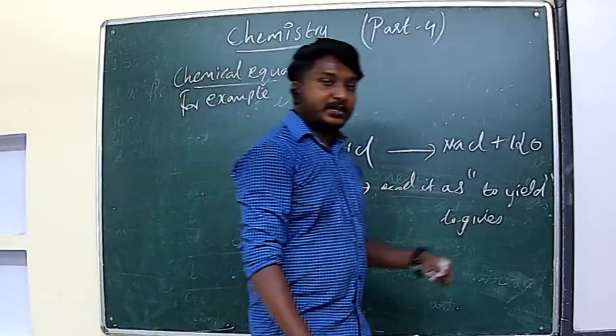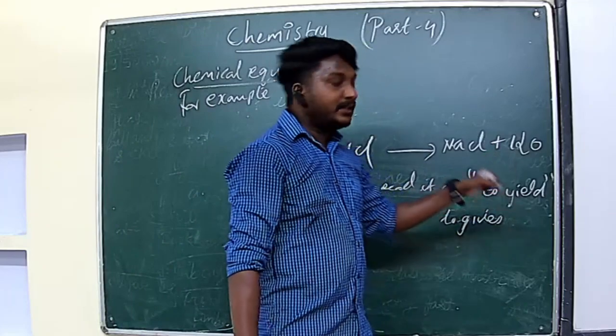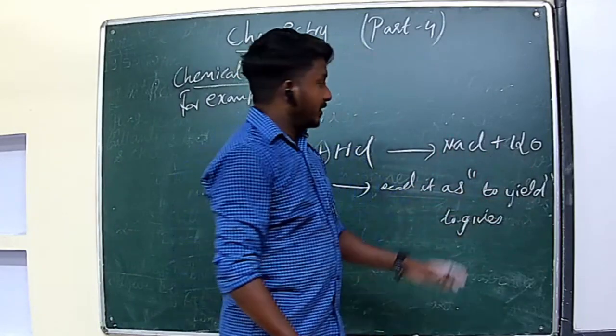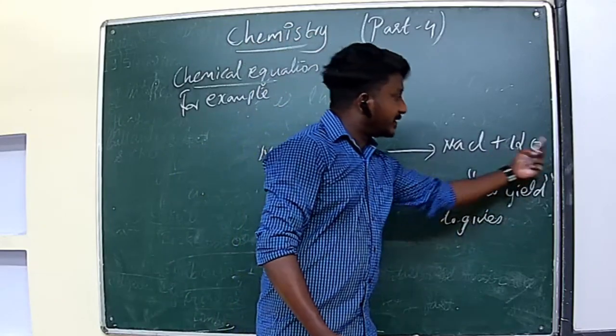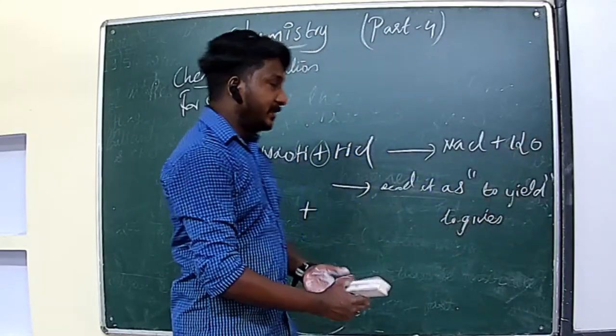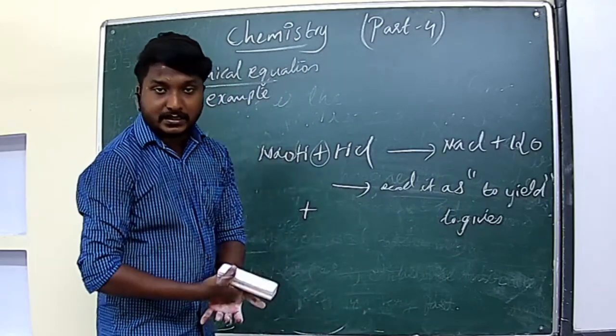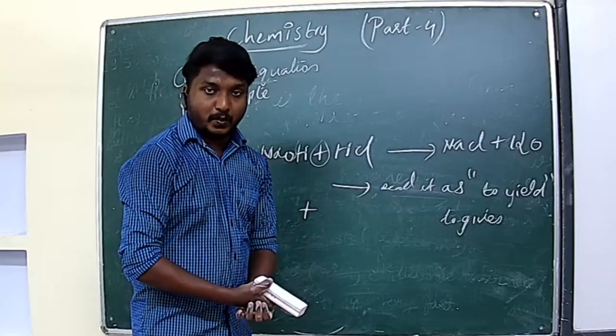Same on the product side, we use the plus sign to represent two products. If there are three products, we use two plus signs. Right?